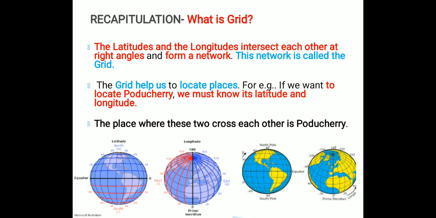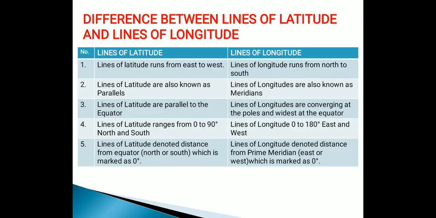The grid helps us to locate places. For example, if you want to locate Pondicherry, we must know its latitude and longitude. The place where these two cross each other is Pondicherry. So where the lines of longitude and the lines of latitude cross each other, that place is Pondicherry.